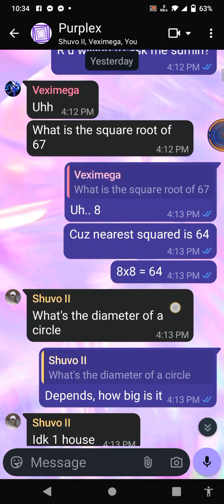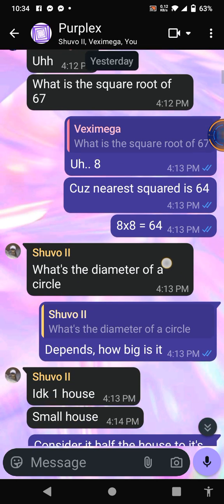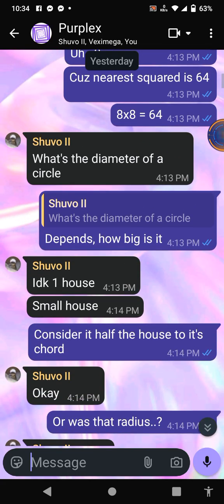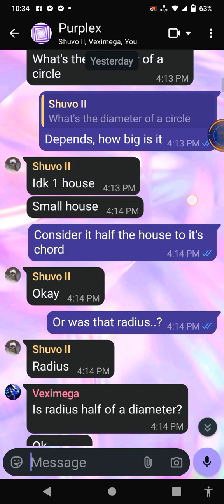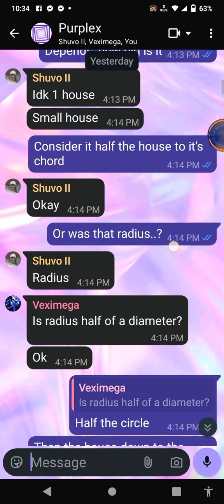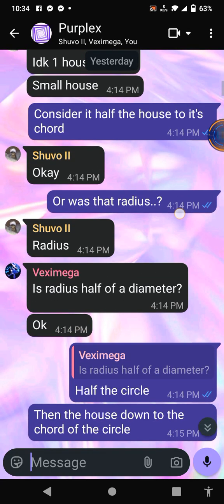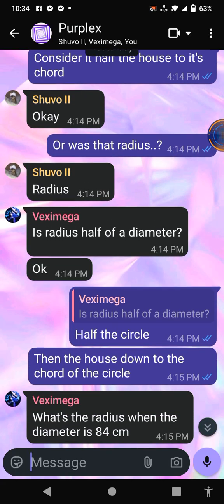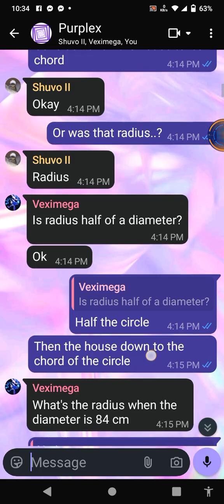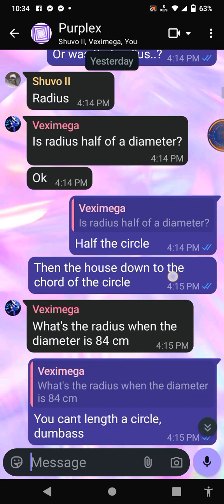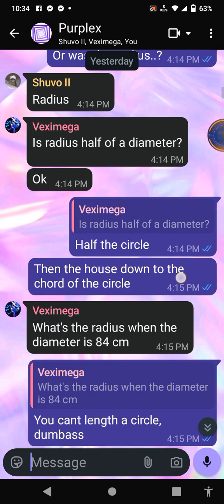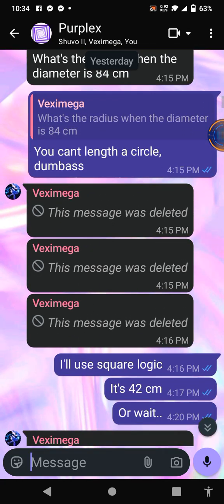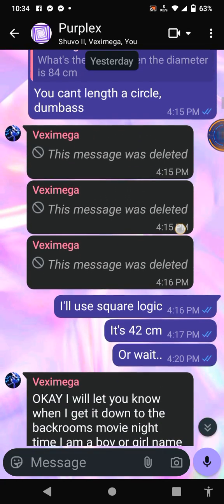What's the diameter of a circle? Depends. How big is it? I don't know. One house, small house. Consider it half the house to its chord. Okay. Or what's that radius? If radius is half of the diameter, okay, half the circle. Then the house down to the chord of the circle. What's the radius when the diameter is 84 centimeters? You can't length a circle, dumbass. Apparently you can, I guess. I'll use square logic. It's 42 centimeters.